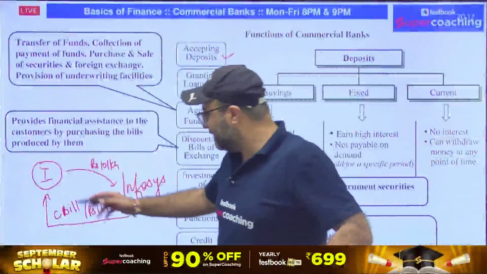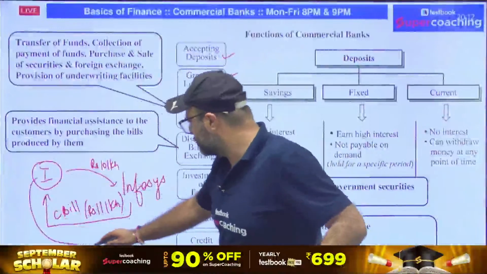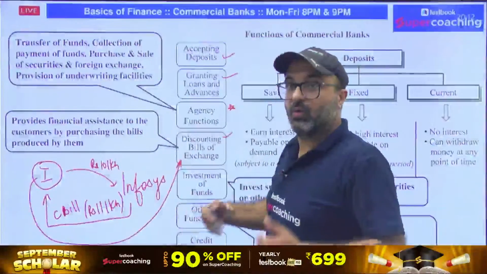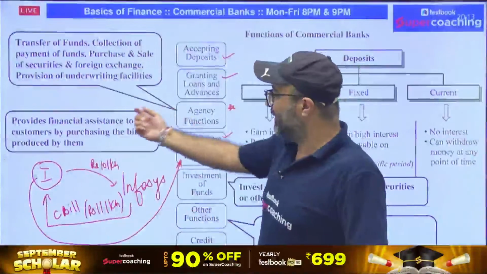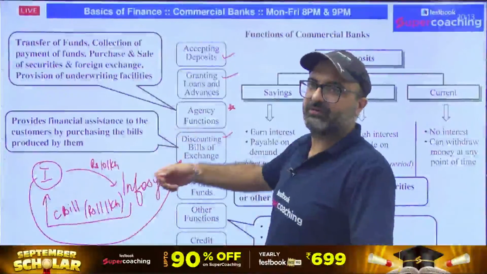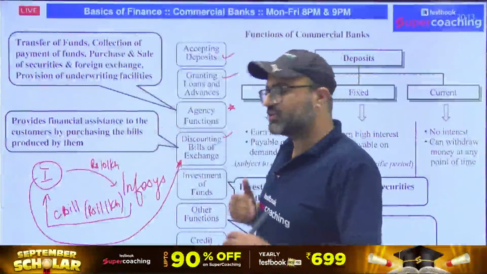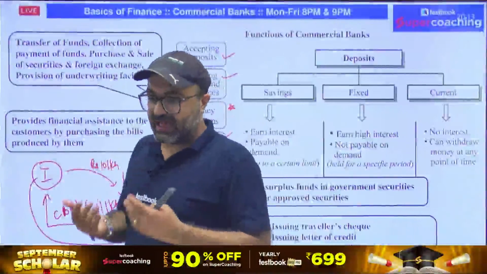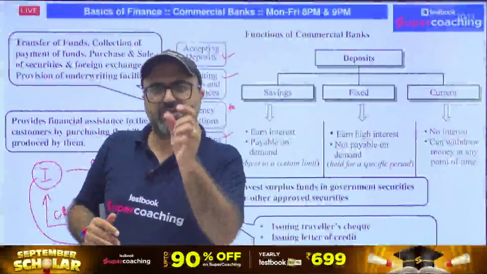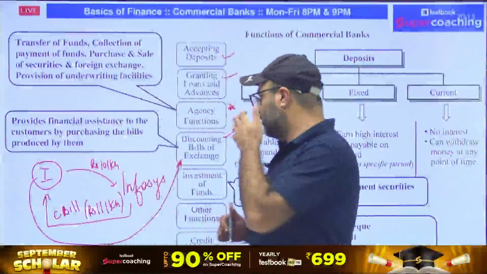Now this can be done, or this individual can reach the bank and get the bill discounted. Now what is the case? 10 lakh will be paid to the individual and the bank will be liable to receive the funds from Infosys in the near future, that is going to be 11 lakh. So whenever funds are paid against a bill or any debt instrument, we generally use the word discount. Got it?